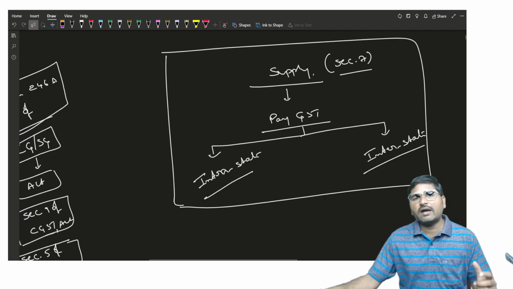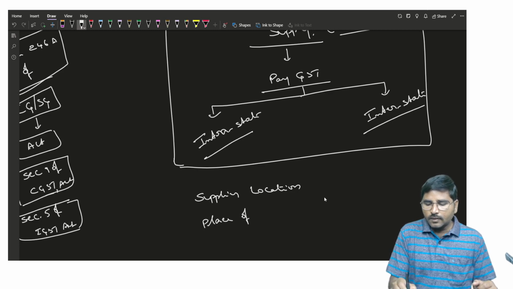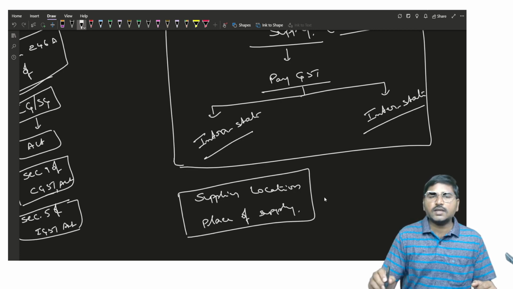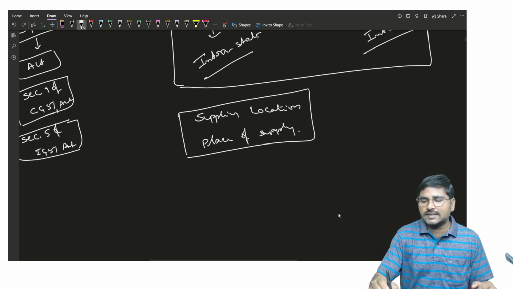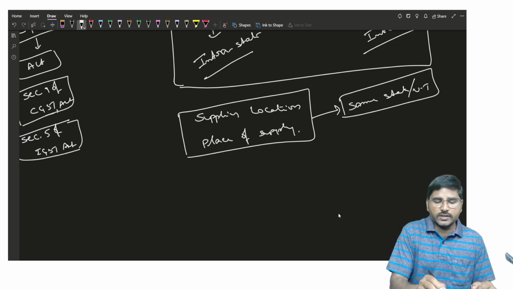Generally, where the supplier location and the place of supply are both in the same state or union territory, it shall be treated as an intrastate supply.